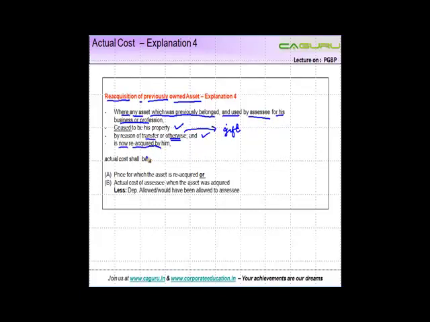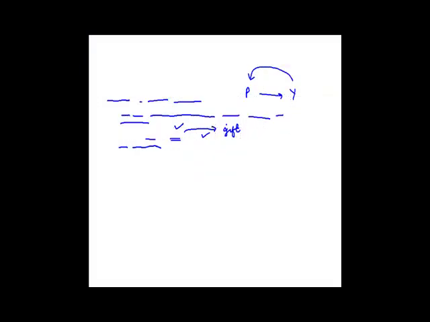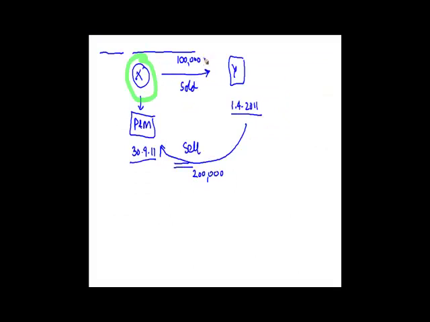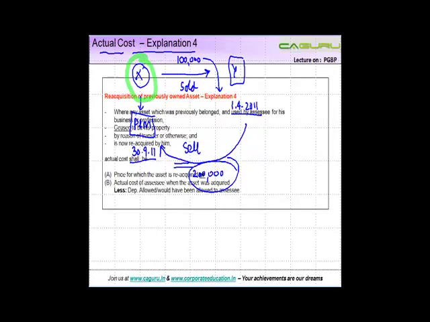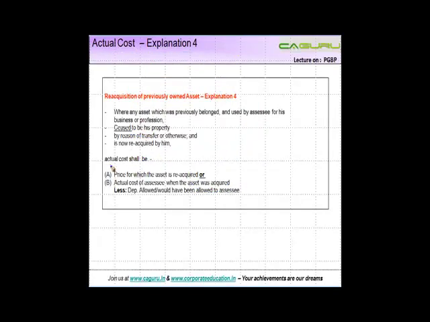So he owned an asset, he transferred it to Y, and then he bought it back. In my example, he had sold it for 100,000 and he bought it back for 200,000. Now X wants to claim depreciation on this at 200,000. So what does the law provide in this particular case? The law provides that the actual cost shall be the price for which the asset is reacquired.